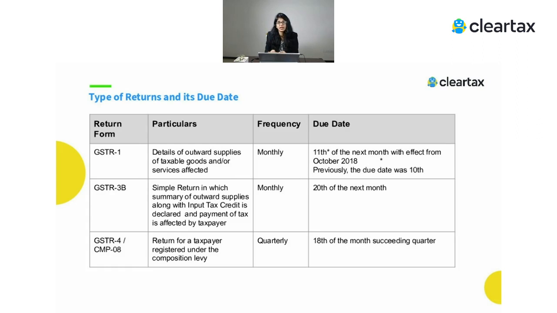And also there was a nil rated, exemption and non-GST supply. So if you have done that and obviously raised the bill of supply, that information also needs to be shown in your GSTR 1. So this is about what all information needs to be shown in your GSTR 1, and the due date is always the next of the next month. So this is in case you are a monthly user.